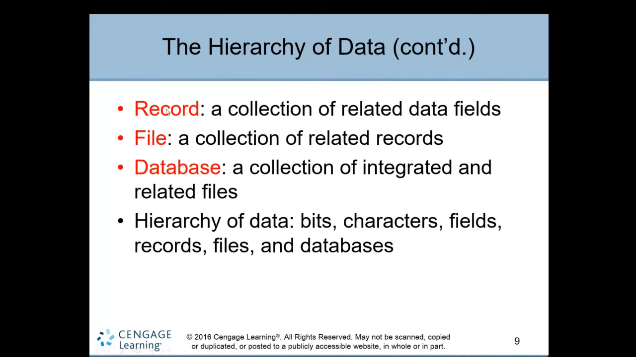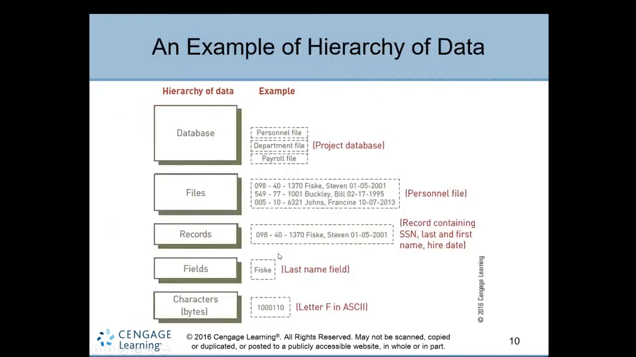So this is the hierarchy: bits, characters, here bytes, characters, nothing but bytes. Fields are attributes, then records, files, and database, right? So this is the hierarchy of data. A simple example is explaining the hierarchy of data here.